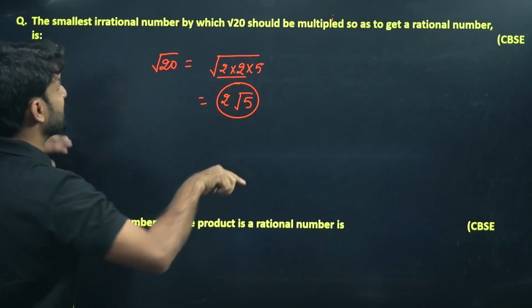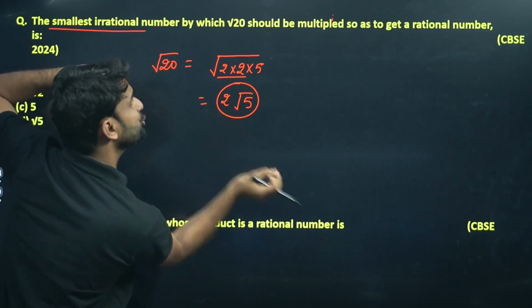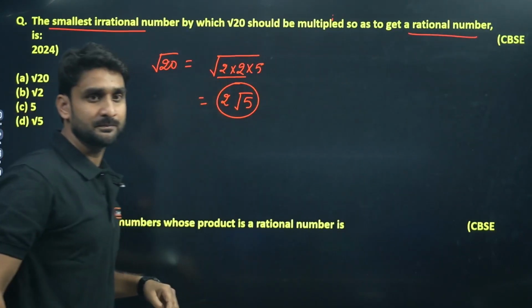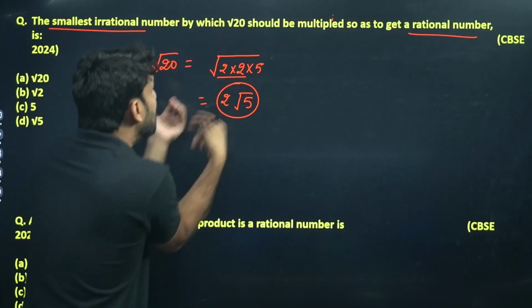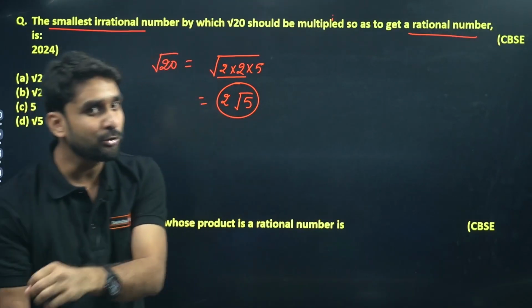And the question is asking by which smallest irrational number this should be multiplied so that the result comes as a rational number. So we have to eliminate the root term here. We have to remove the root here. So how can we remove the root here?